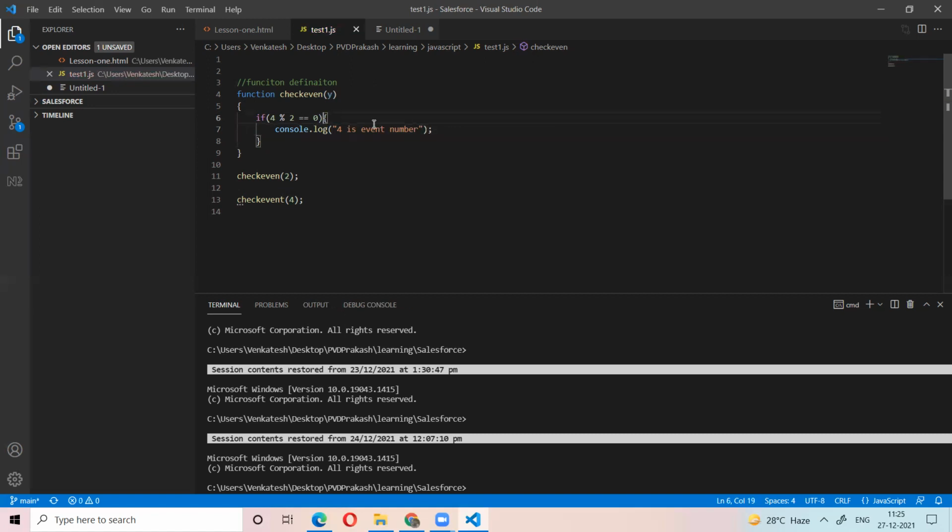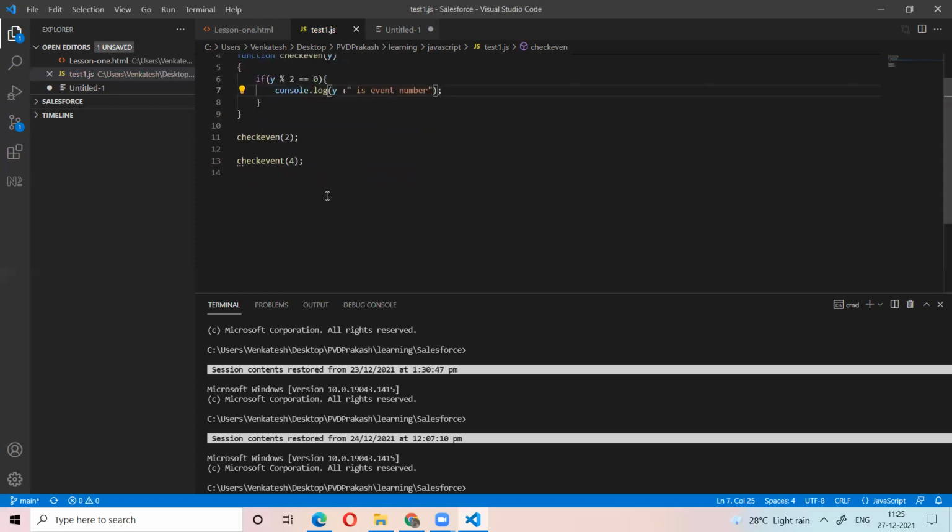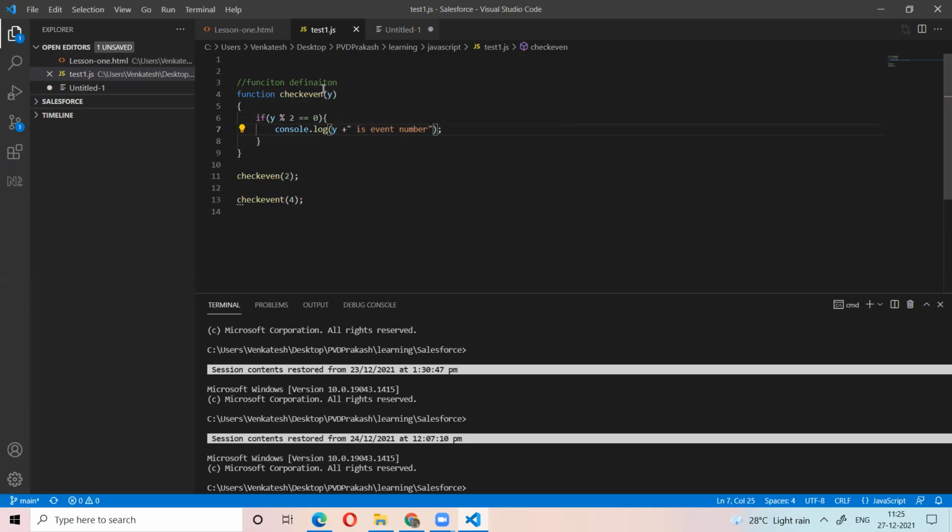Here by default we took 4, but we don't know what number the user will give. That's why we take the variable y, so instead of 4 we put y. Now see, if we give 2, in the y place comes 2, so 2 % 2 equal to 0, then it checks that 2 is an even number.